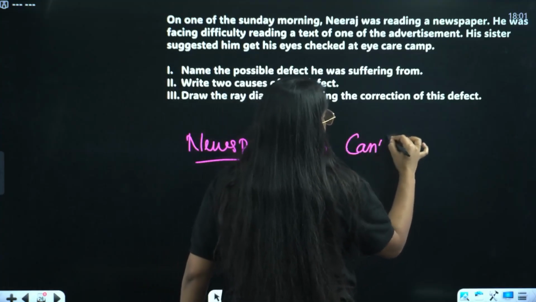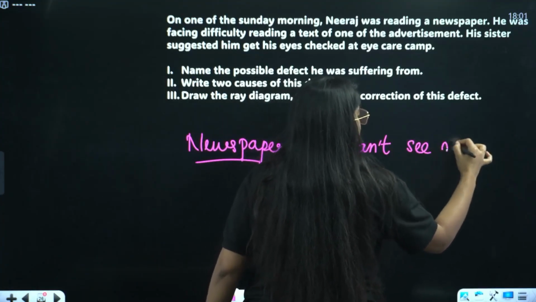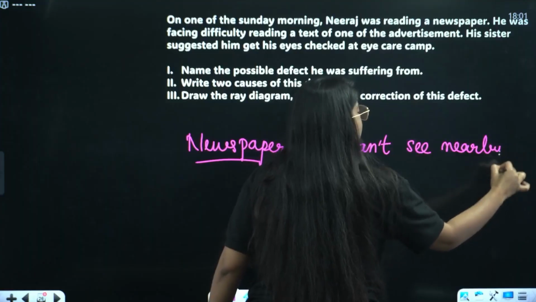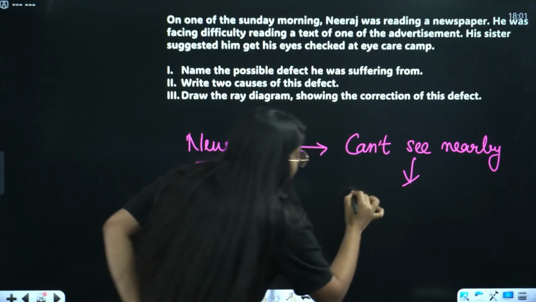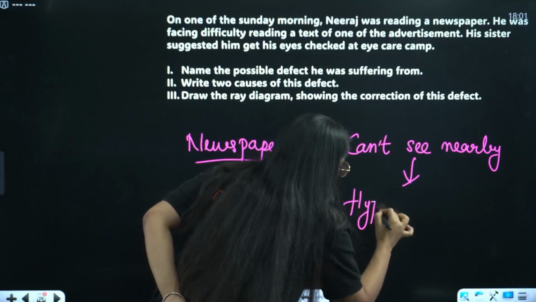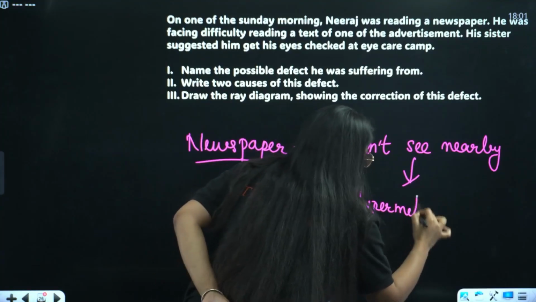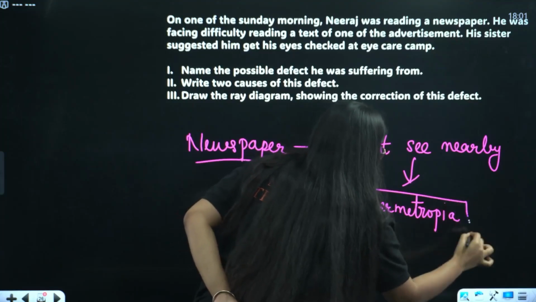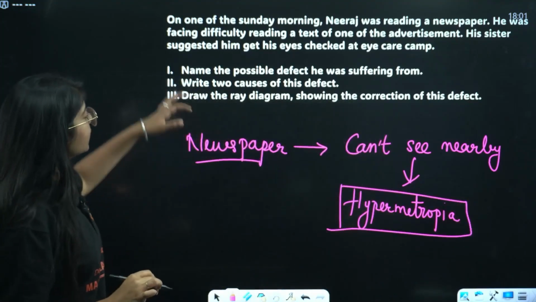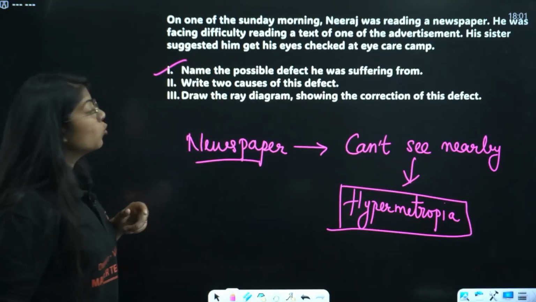He can't see nearby objects clearly. If we cannot see nearby objects clearly, which defect is that? That is hypermetropia. Hypermetropia. Done? Everyone? Understood? Then this is done. Write two causes of this defect.